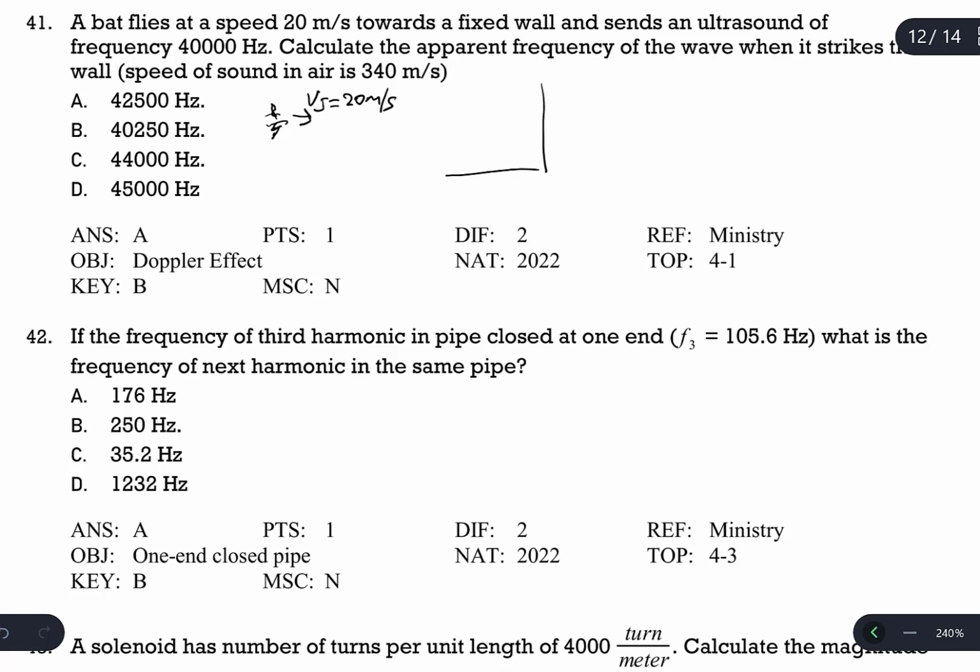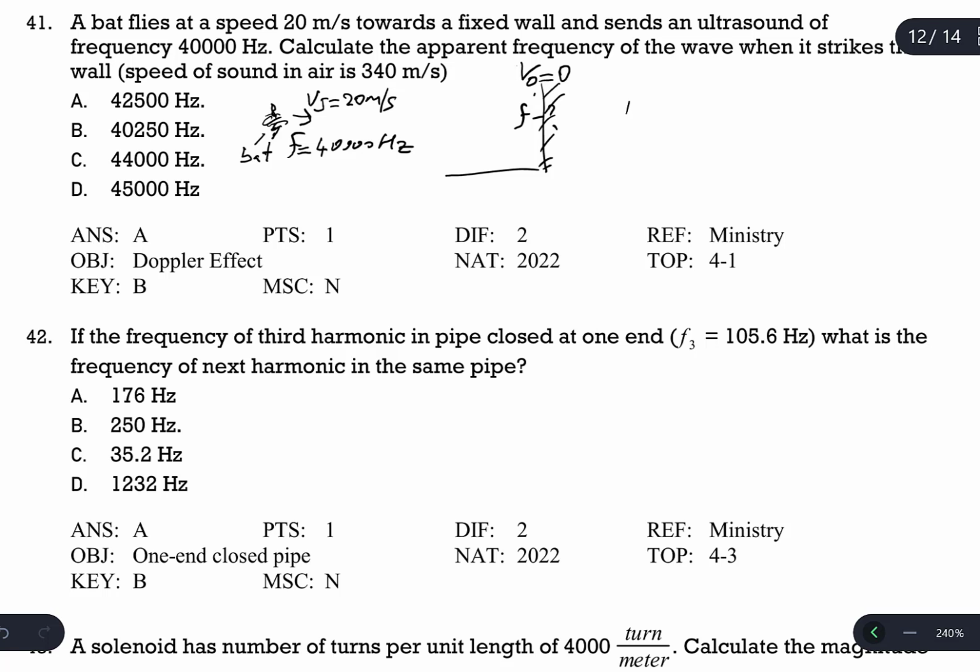This is the wall, and because the wall is fixed, the wall is the observer in here, because we will calculate the apparent frequency of the wave when it strikes the wall. Yani, the observer is the wall which is fixed, that's why observer speed is 0. And the source is the bat, and the source frequency or original frequency is 40,000 hertz. Calculate f prime on the wall.